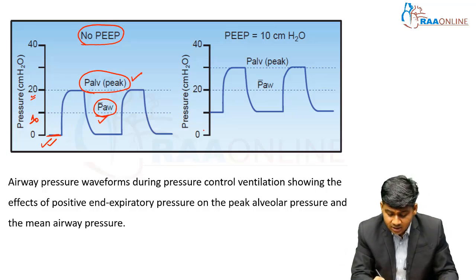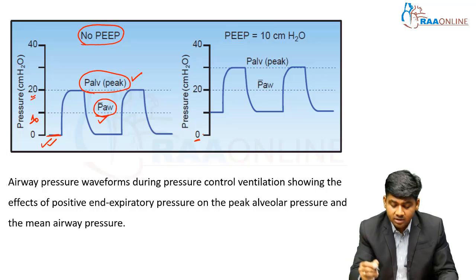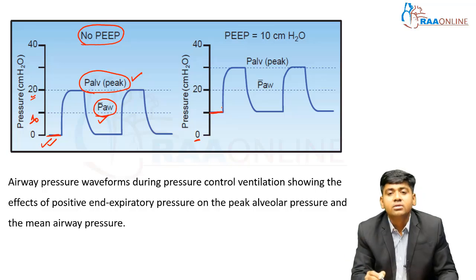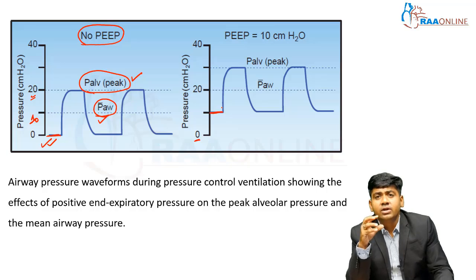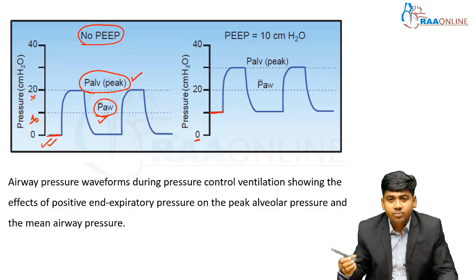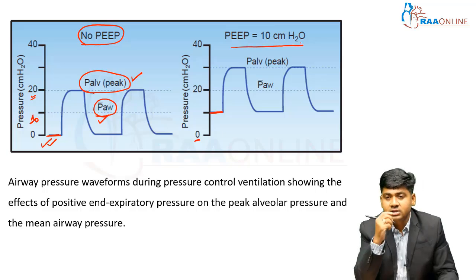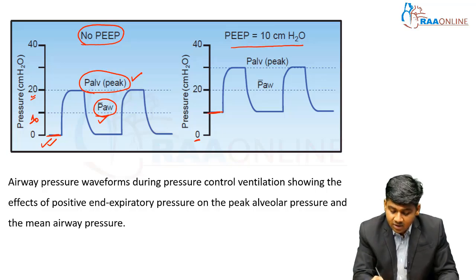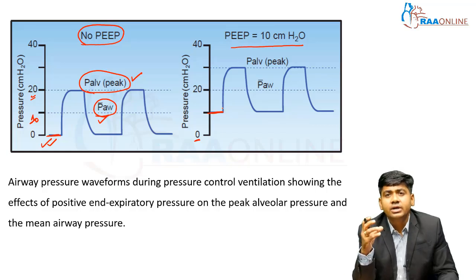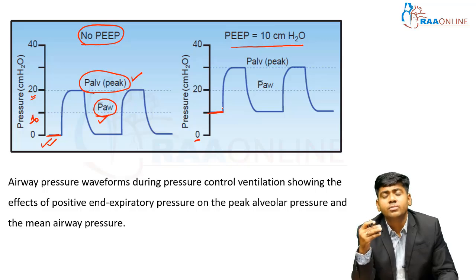Suppose, see here, it is 0. When we apply a PEEP of around 10, the ventilator will start breathing from 10 only. Whenever you try to inflate a balloon from 0, you will need more pressure. If the balloon is somehow already distended, then when you blow it up, you will require less pressure. So that is the concept of PEEP. When a PEEP of 10 cm water is applied, the ventilator will start breathing from 10 only. So the alveoli are already recruited. It is very easy for the ventilator to give a breath, the person will feel much safer, and the work of breathing will decrease.